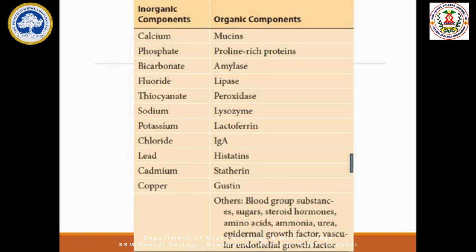Each one has got one important thing. Mucin, if you take, it's a protein carbohydrate complex. We call it a glycoprotein, secreted by some of the salivary glands. When mucin is present, the saliva will be thick in nature. This mucin will coat the soft tissues of the mouth, that is inner aspect of the cheek, dorsal surface of the tongue, and lip, and palate and all. Thereby, it offers a lubrication, that is like oil.